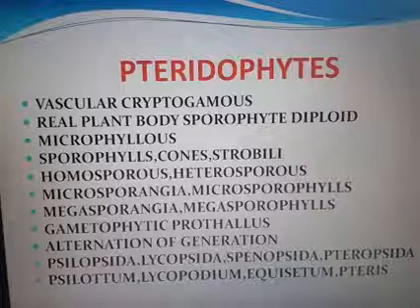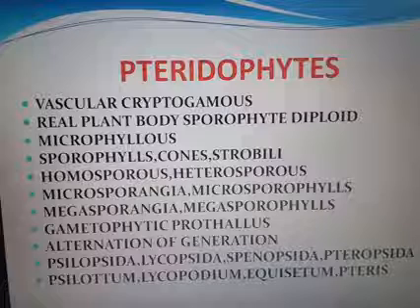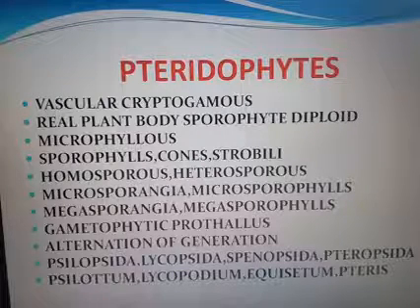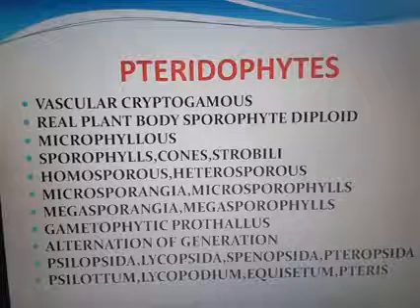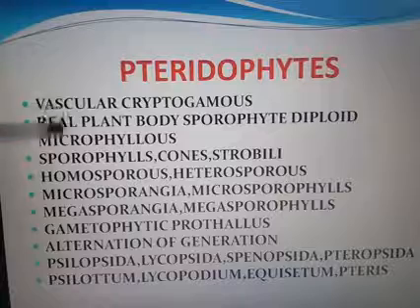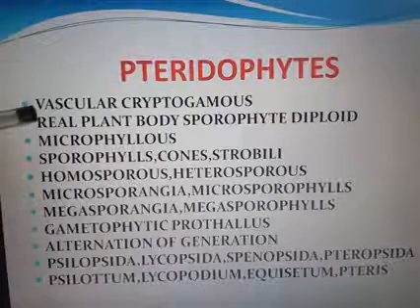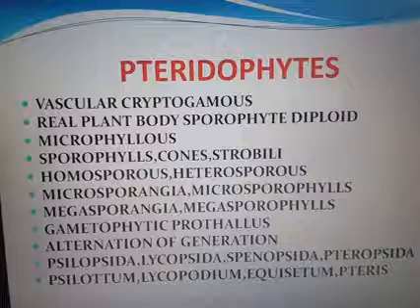The androzoid and the egg fuse to form a diploid oospore. The oospore repeatedly undergoes division and produces an embryo. So the pteridophyte shows alternation of generation. That means the real plant body is sporophyte. From this they form gametophyte. Again they produce spores. That is alternation of generation.